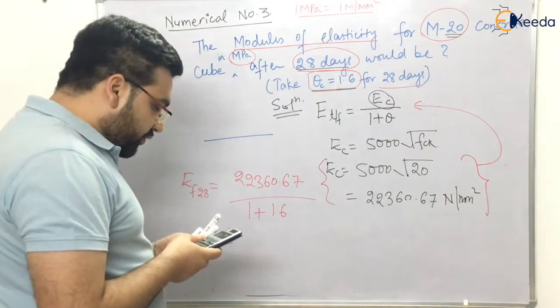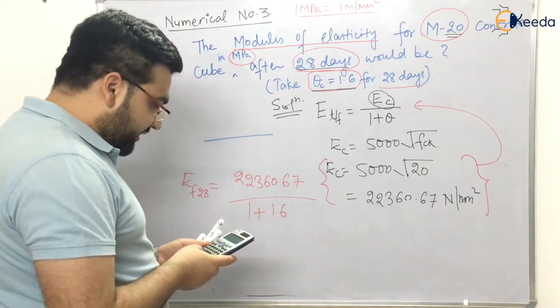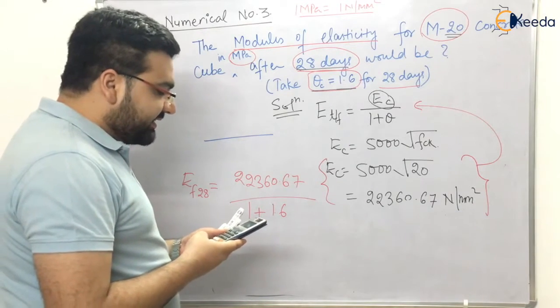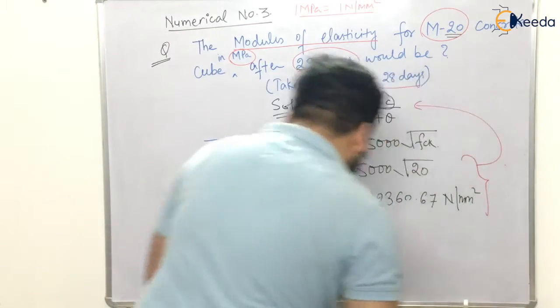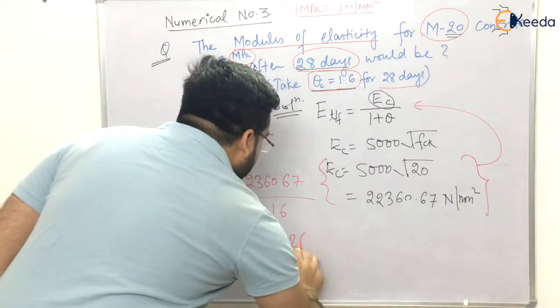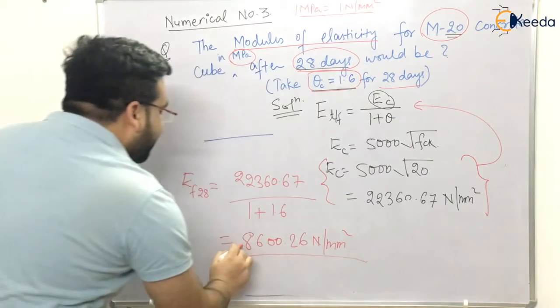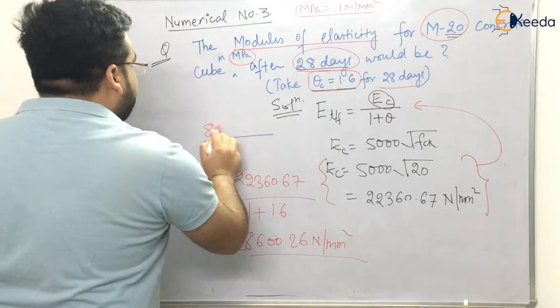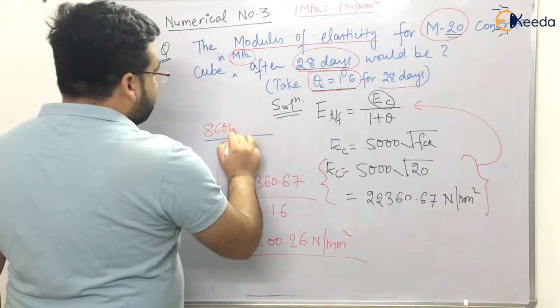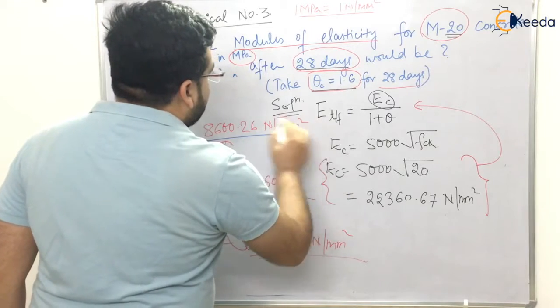The answer would be 22360.67 divided by 2.6, which comes out to be 8600.26 Newton per mm square or MPa. You put the value here. This is your answer: 8600.26 Newton per mm square.